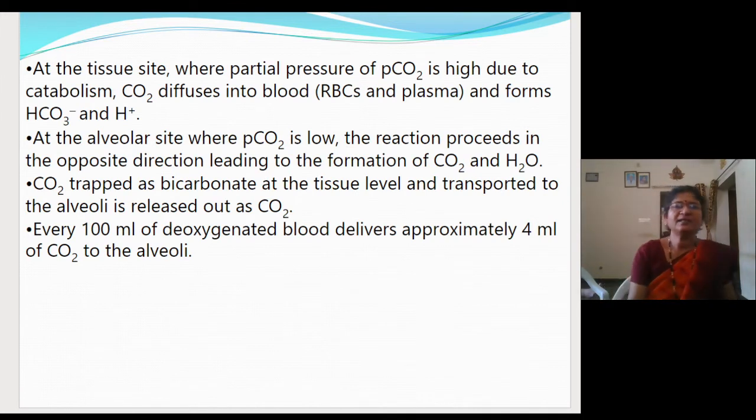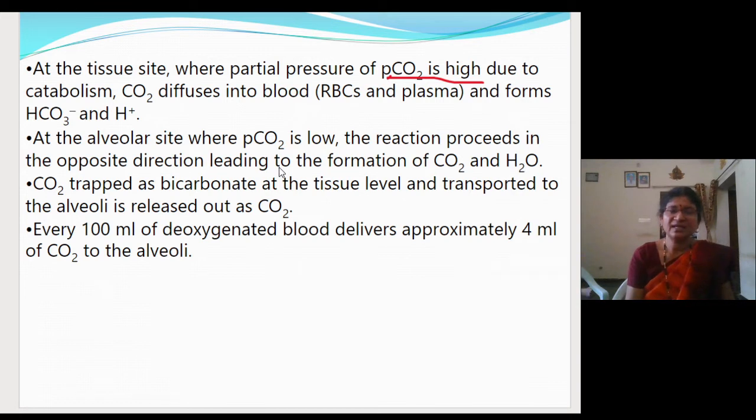At the tissue site where the partial pressure of carbon dioxide is high. Already I told you that the partial pressure of carbon dioxide is very high at the tissue level because of the production, due to the catabolism. The carbon dioxide diffuses into the blood and forms bicarbonate and hydrogen ions. Then at the alveolar site where partial pressure of carbon dioxide is low, the reaction proceeds in the opposite direction.